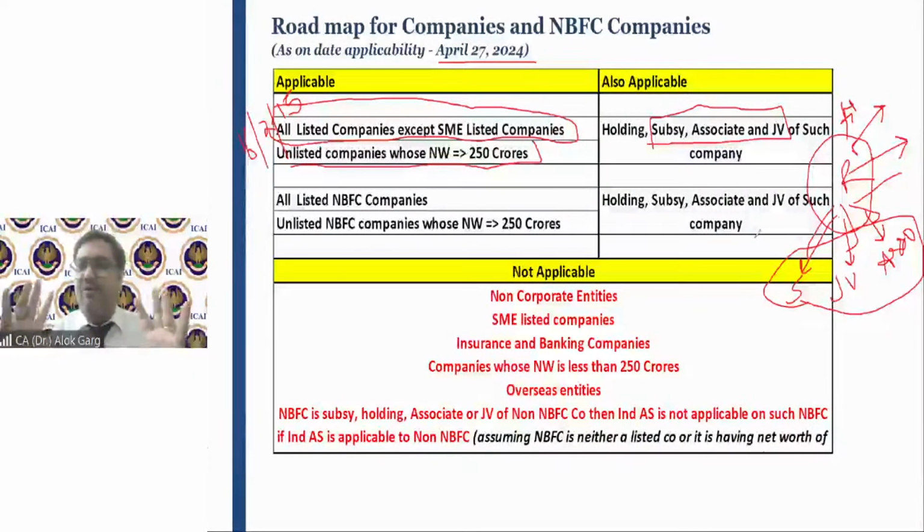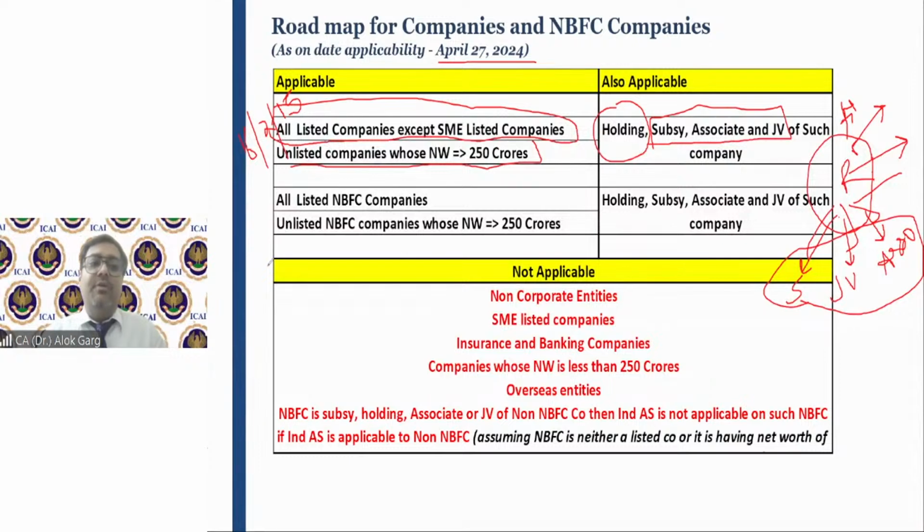Friends, you all have heard about subsidiary, joint venture, associate. You remember in CA Inter, you have read accounting standard 21, 23, 27. You must have gone through all these standards, IND AS 21, 23, 27. So friends, if IND AS is applicable on any company, it will be automatically applicable to the holding of that company. It will be automatically applicable to the subsidiary, associate and JV of such company, right?